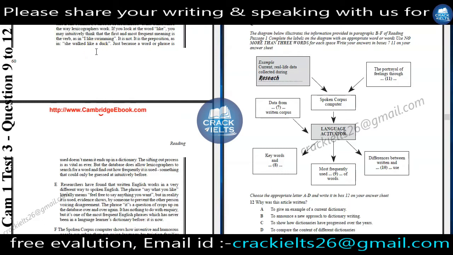Now question number 10. Differences between written and blank use. We will try to search this answer in this paragraph. Researchers have found that written English works in a very different way to spoken English. That means difference between written and spoken. We will write spoken in question number 10. Question number 11: the portrayal of feelings through blank.